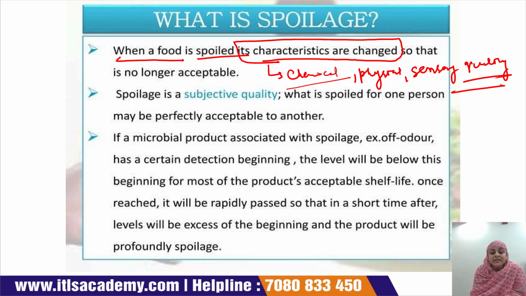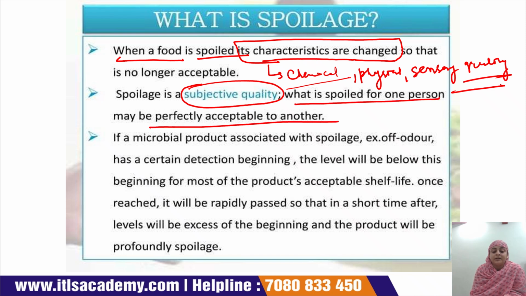Spoilage is a subjective quality. What is spoiled for one person may be perfectly acceptable to another. Sometimes spoiled food is accepted by one person because their immune system is stronger and they can consume it with no effect on their body. But if somebody's immune system is very weak and they consume that type of food product, then it will surely affect that person.